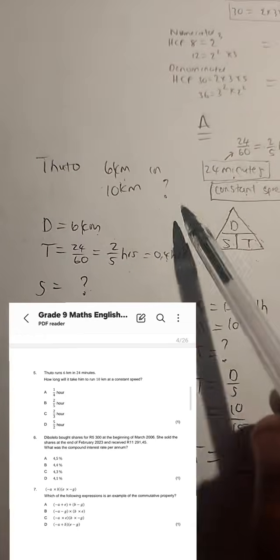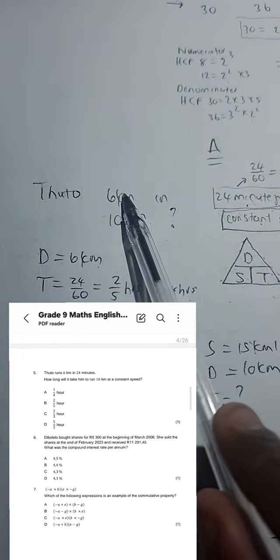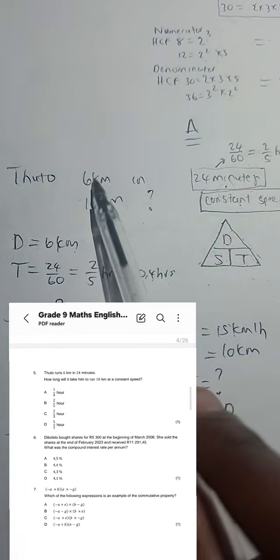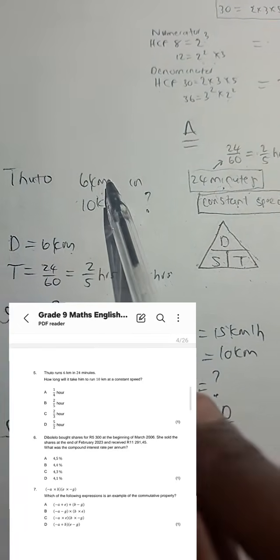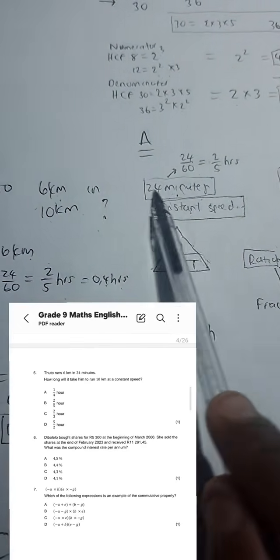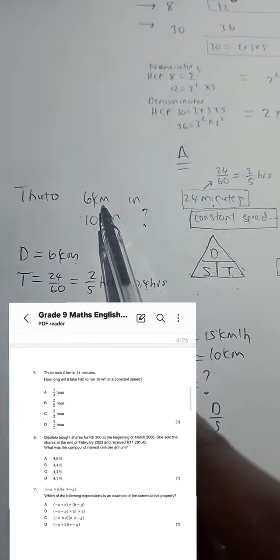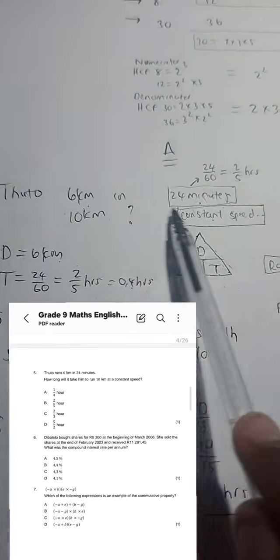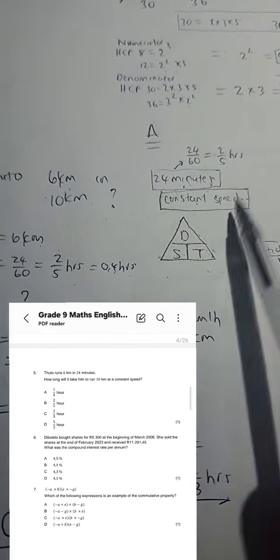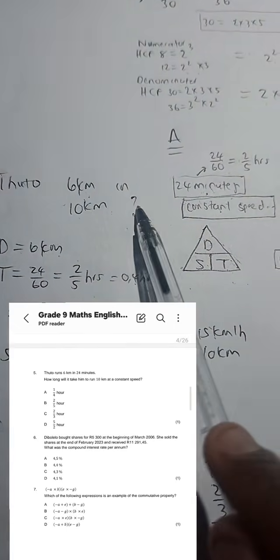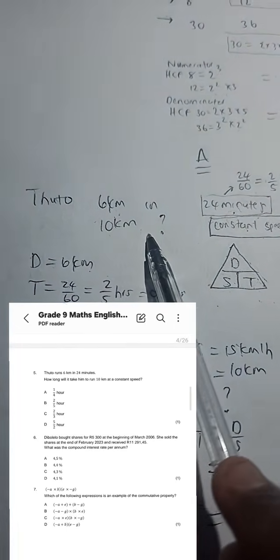2 ways of answering this question. First way, he took 24 minutes to run 6 kilometers. The question is, if he runs at a constant speed, which we don't know, how much time does it take for him to run 10 kilometers?